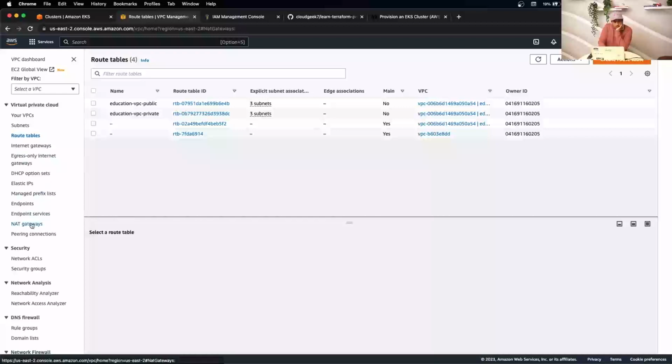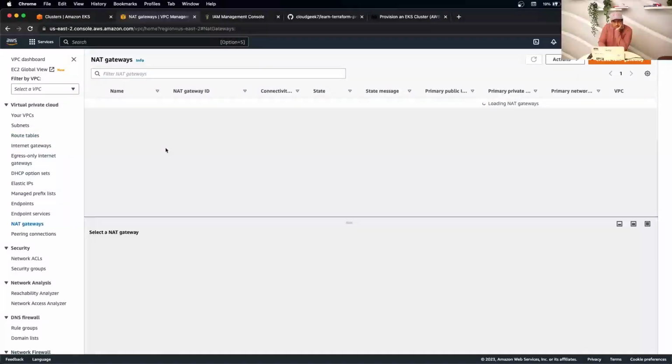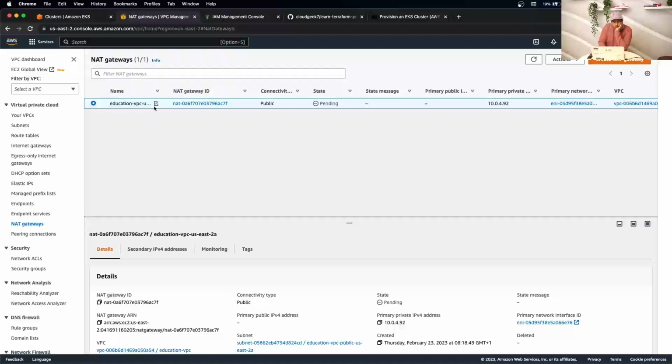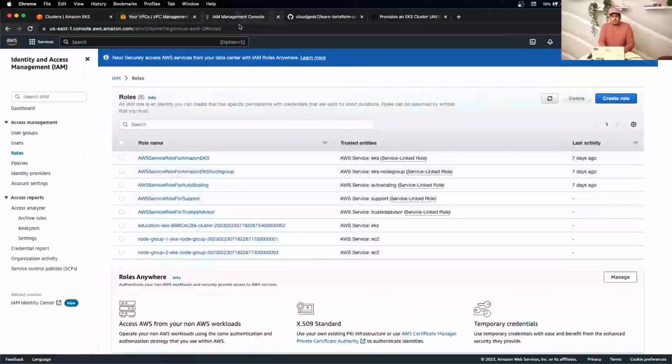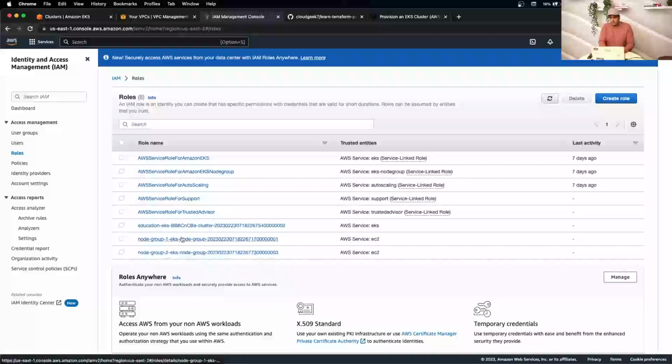And if you go to the NAT, you should also be seeing the NAT gateway. There you go. So it's pending, it's still in progress. Behind the scenes, it's all getting created. You can see now newly created roles. Education EKS, that's for the service. Because we're not using the default one, it's going to be creating a new node group EKS role.